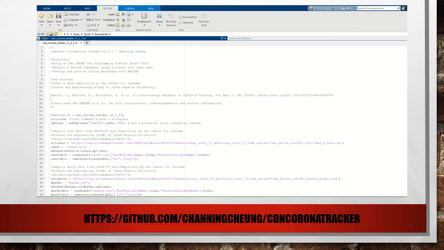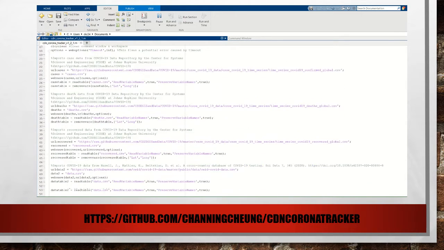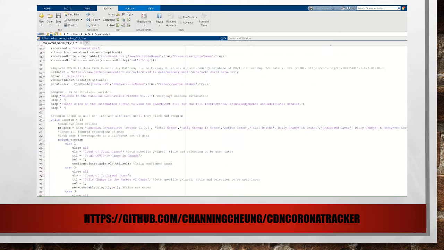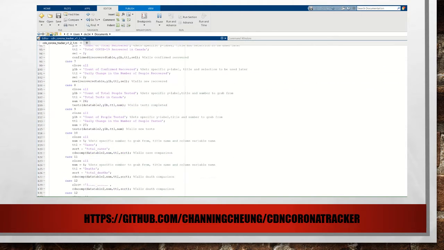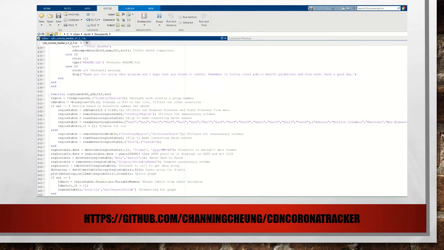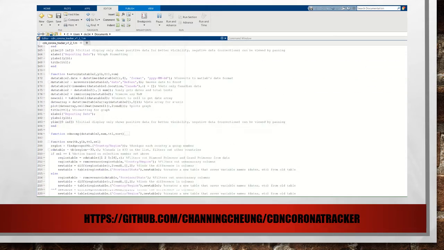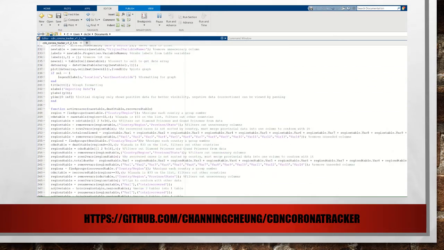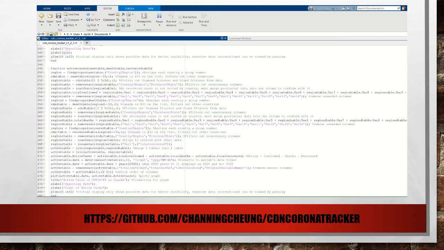Using a strong foundation built up from course material, I was able to pick up and learn new topics outside the scope of the course, such as creating menus, data transfer with websites, and working with dates and tables. For future students watching this, I hope that my comments are sufficient in explaining what is happening within my code. I encourage you to experiment and push the limits of what you can do within MATLAB. If you want any clarification on my code, please feel free to visit my GitHub.